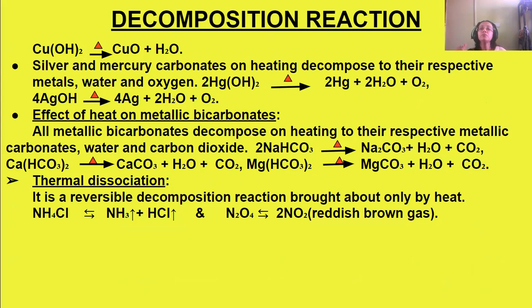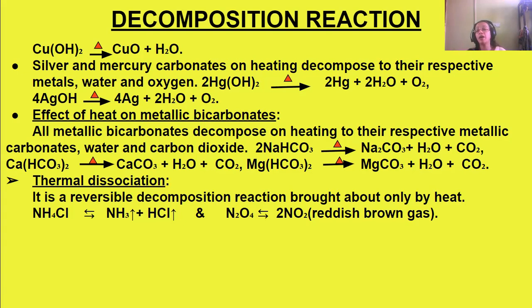The metallic bicarbonates, all the metallic bicarbonates, decompose into the respective metallic carbonates, water, and carbon dioxide is liberated. Magnesium bicarbonate, calcium bicarbonate, sodium bicarbonate, potassium bicarbonate, they all decompose on heating to their respective carbonates.